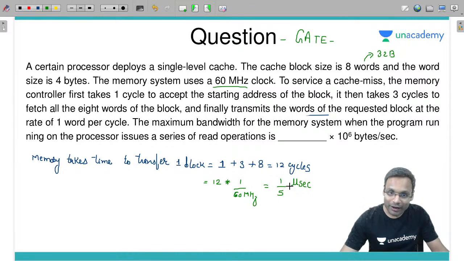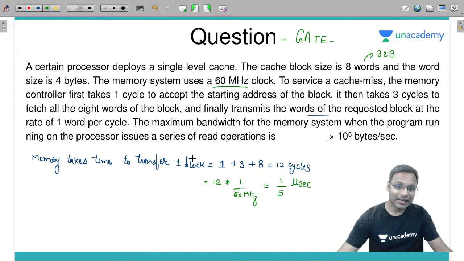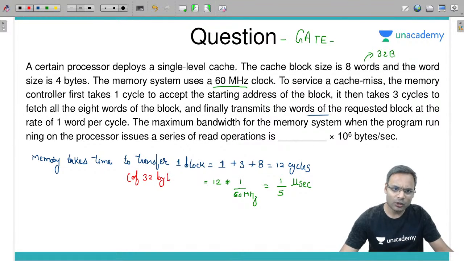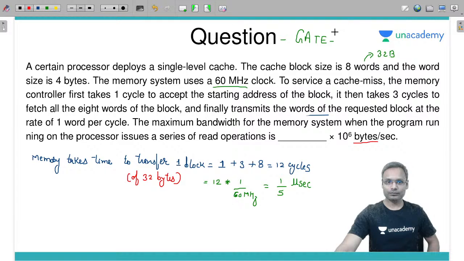So 1 by 5 microsecond is what the memory takes to transfer one block, and this one block is of how much size? One block of 32 bytes. Why am I writing 32 bytes? Just because 8 words are 32 bytes and they want the answer to be given in bytes. So for 32 bytes this much time.